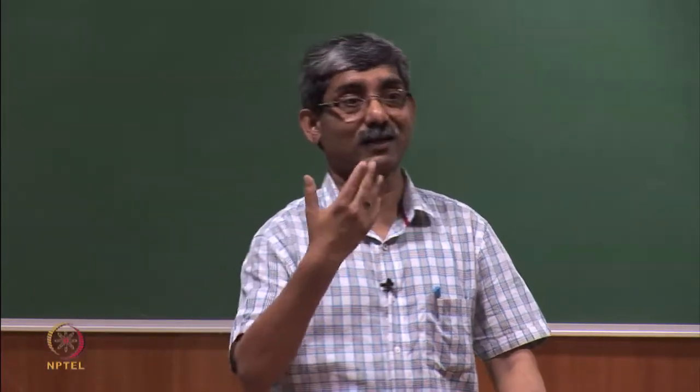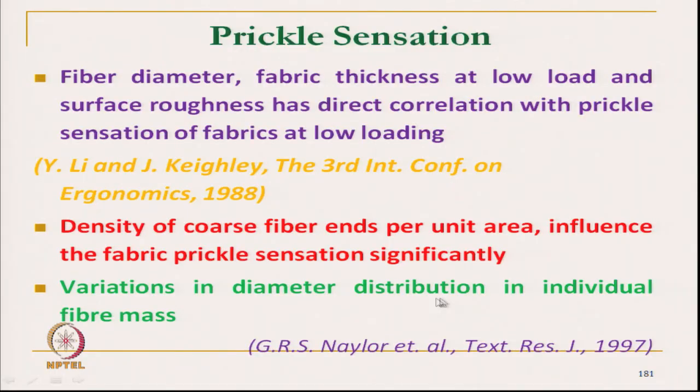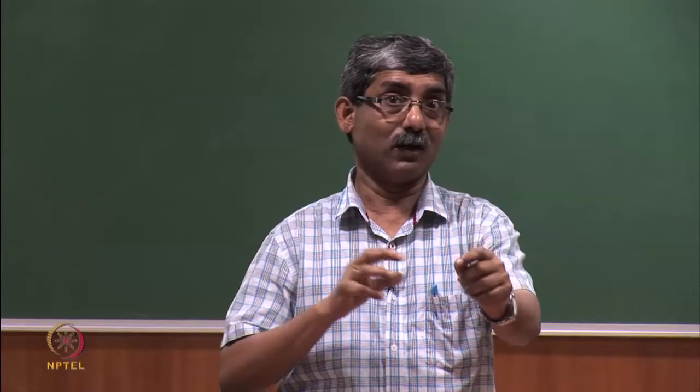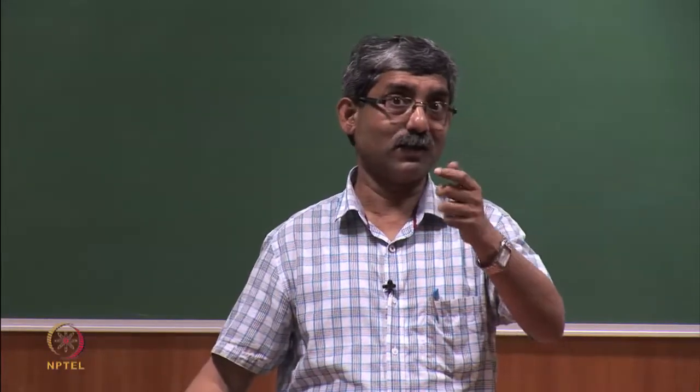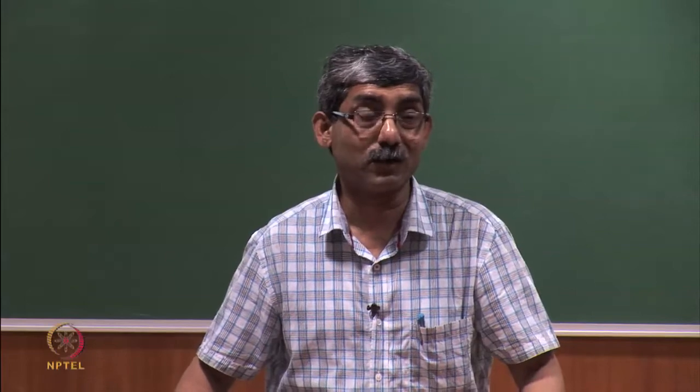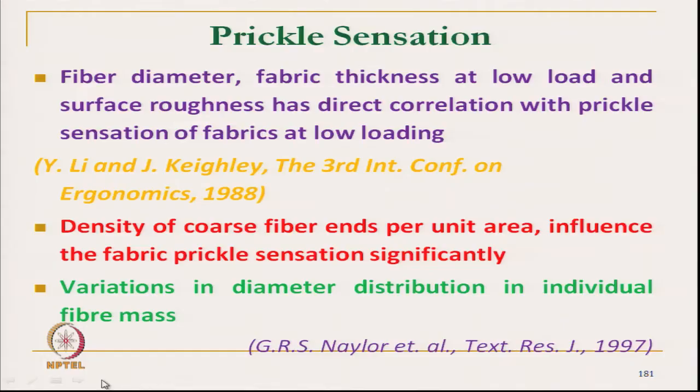Due to this variation the prickle sensation is more, because if all the fibers are coarser, it does not mean it will give more prickle sensation. So, for polyester, coarser fiber gives less prickle sensation than wool, mainly due to the coefficient of variation of diameter. For polyester, diameter variation is least.